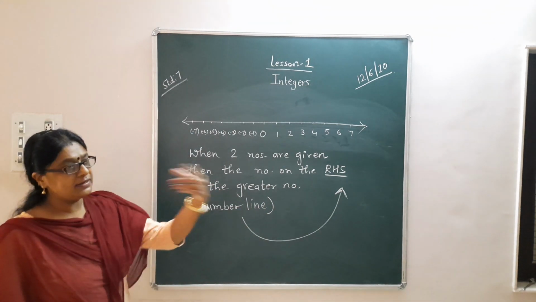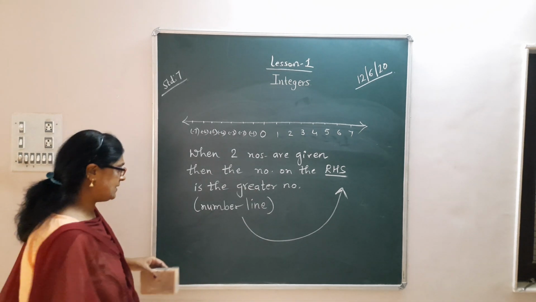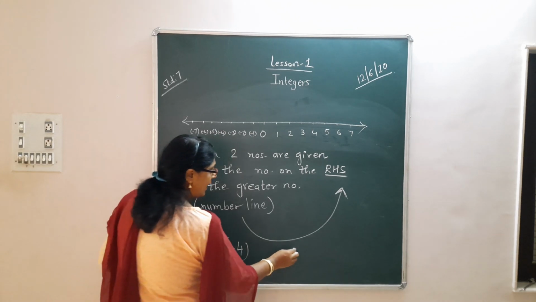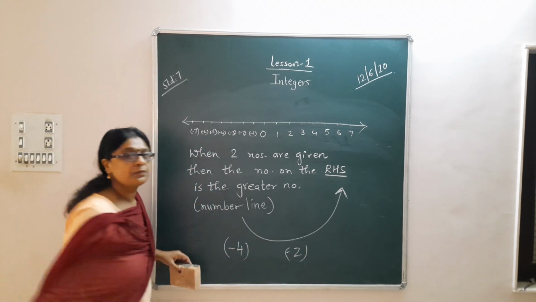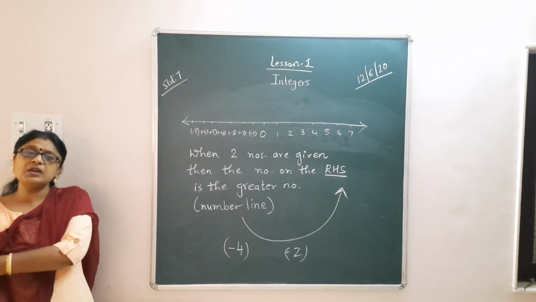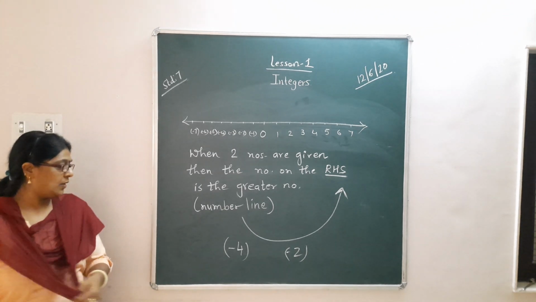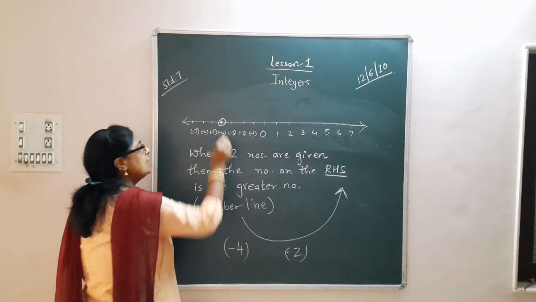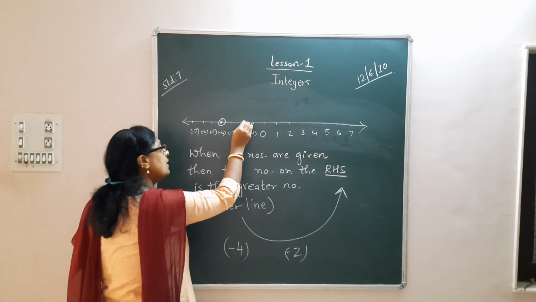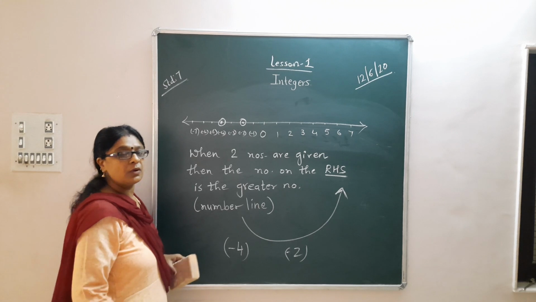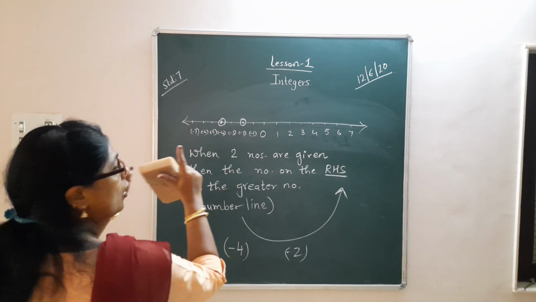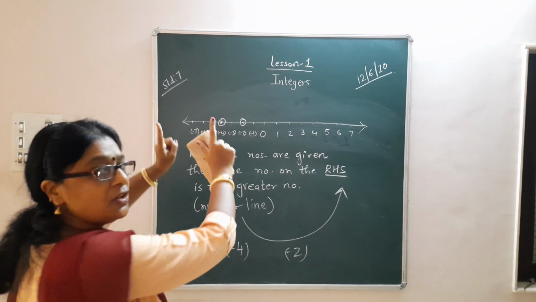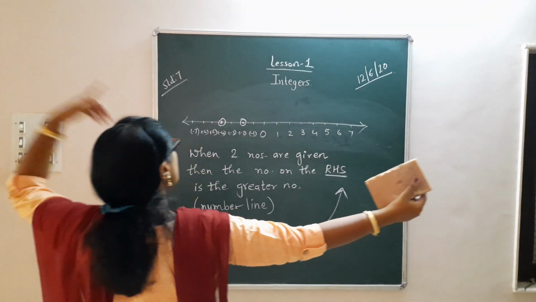Now to explain this, let me give you an example. Suppose I say -4 and -2. Let us observe the number line. Where is -4? Here. Where is -2? Here. Which number is on the right hand side, -2 or -4?